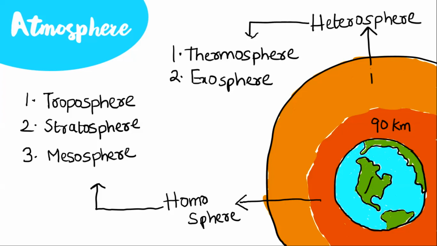Up to 90 kilometers from the Earth's surface, the gases exhibit uniformity. Above that 90 kilometers, the gases do not exhibit uniformity. So that's why up to 90 kilometers is known as the homosphere, and above that 90 kilometers is known as the heterosphere. Let's study the details of each layer.